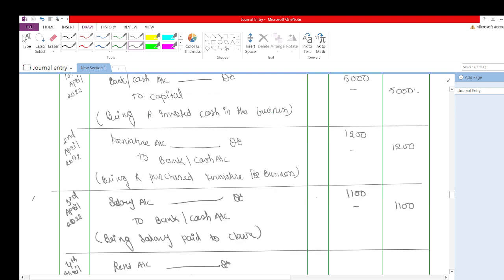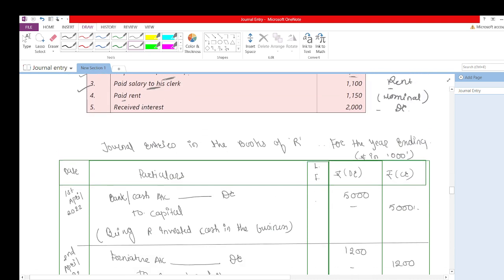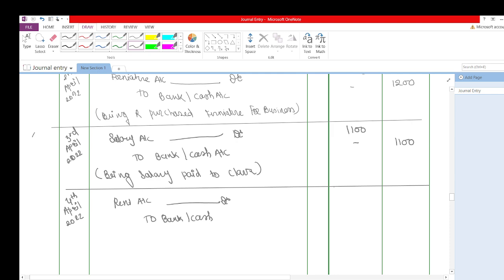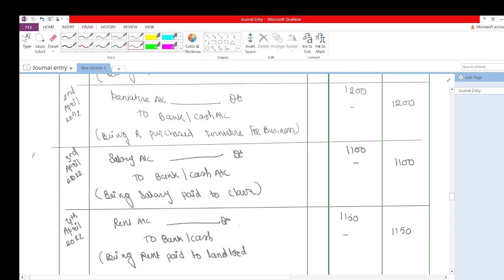How much is it? 1150. I would write over here 1150. Okay, what will be the narration? Narration will be being rent paid to landlord. For which month?